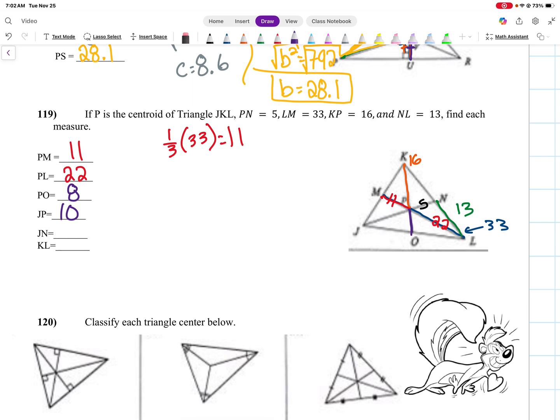JN, right? So the full length of that line will be 15. And lastly, KL. Well, if I know this chunk's 13, where my green is, this chunk here is also going to be 13. So KL will be 26. All right.